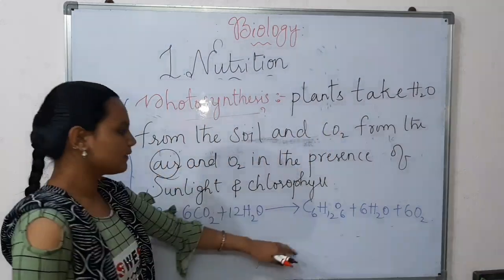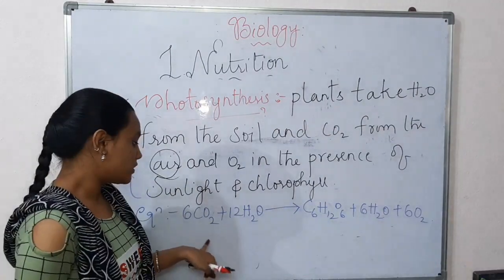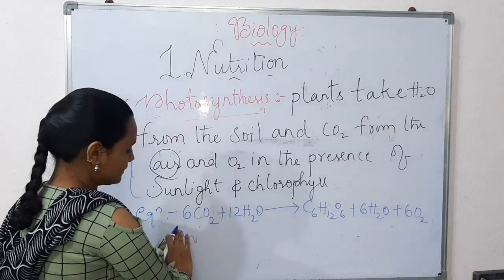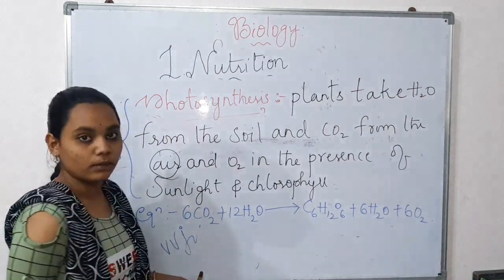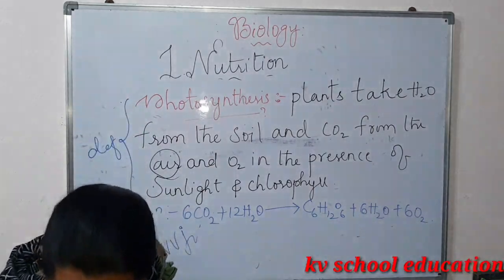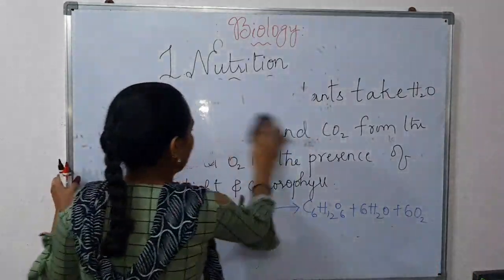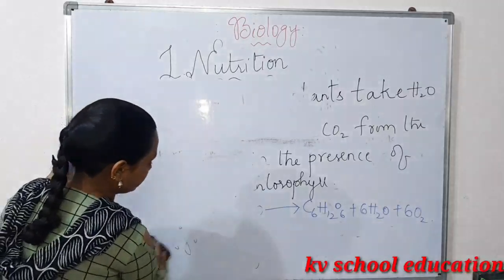So this is the equation of photosynthesis. It is very important as they ask it in examinations, so be careful about this. Now next we will discuss the activities which are important.